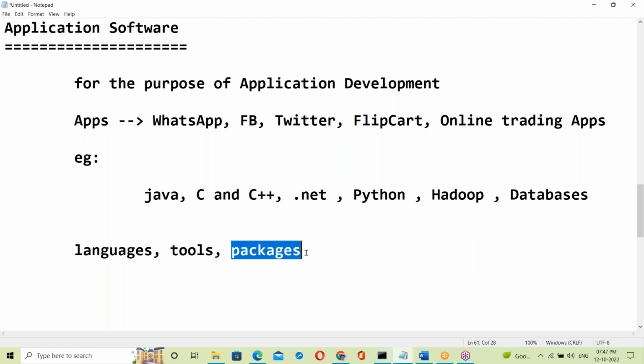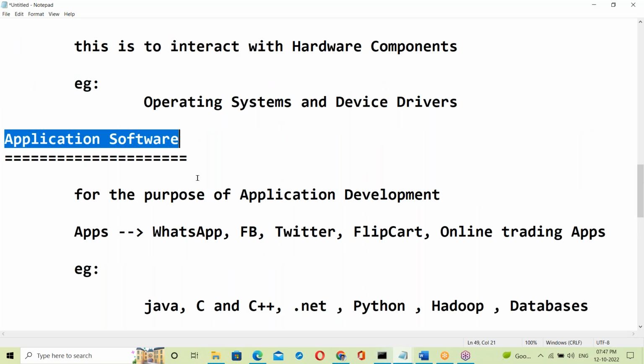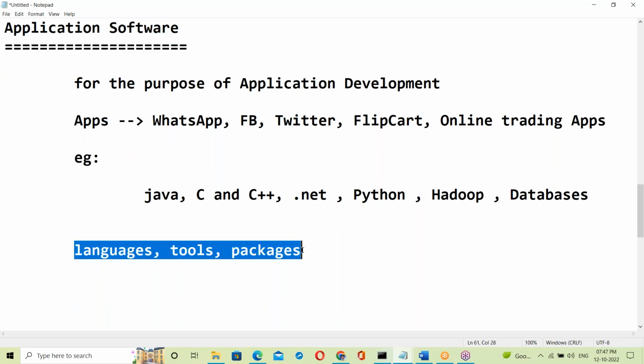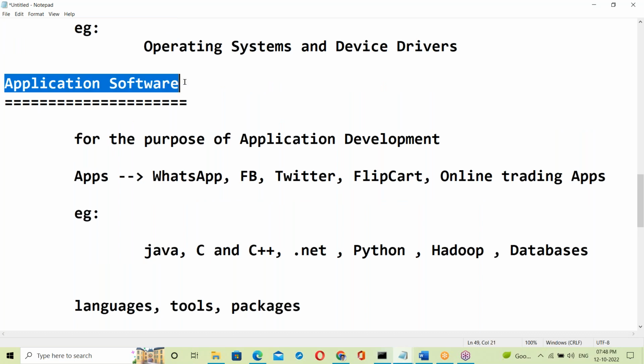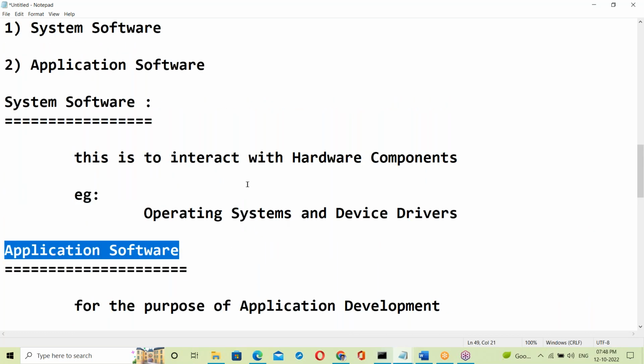Packages like ERP packages: SAP ERP, Oracle ERP, MS Office, Tally ERP. Many things we are using. So exactly which is application software?